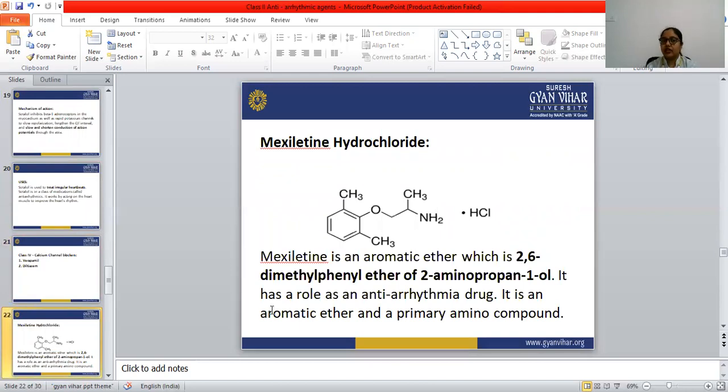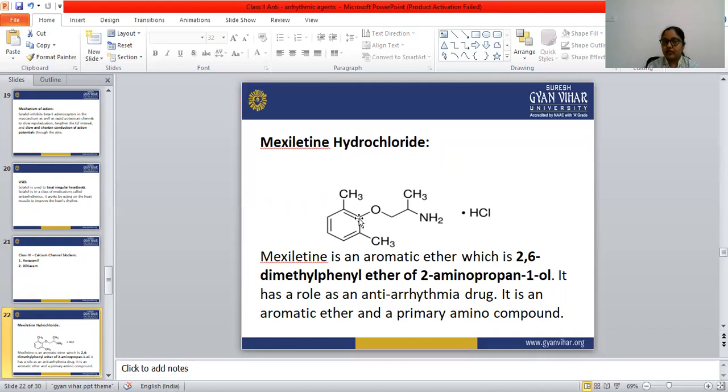Mexiletine hydrochloride: a benzene ring with methyl groups attached, and an OCH2CH-CH3NH2 side chain. This is the structure of mexiletine, which is also known as 2,6-dimethyl.